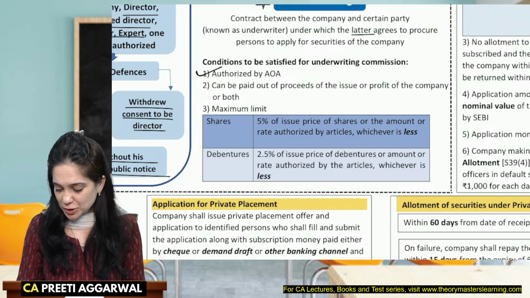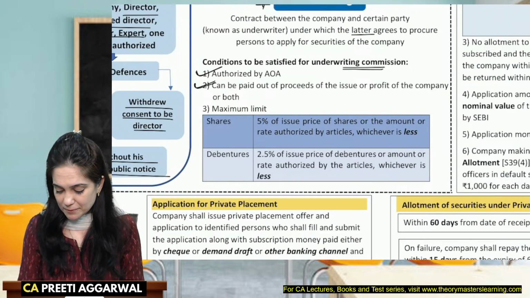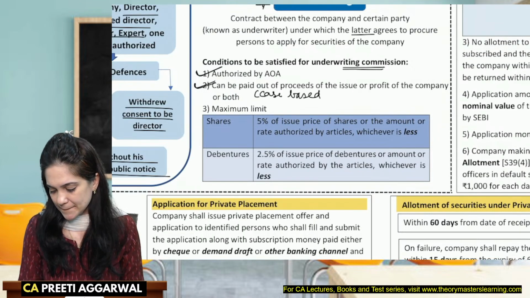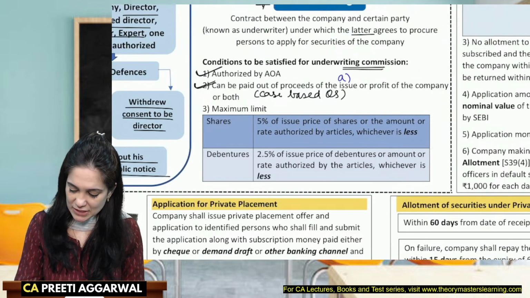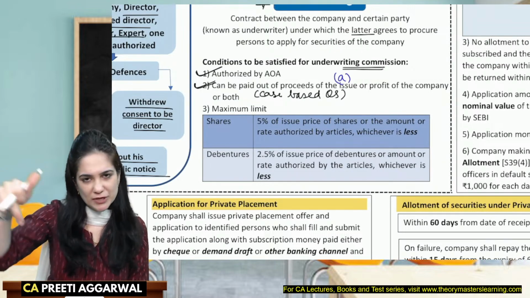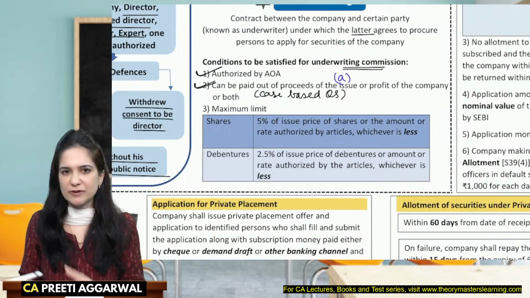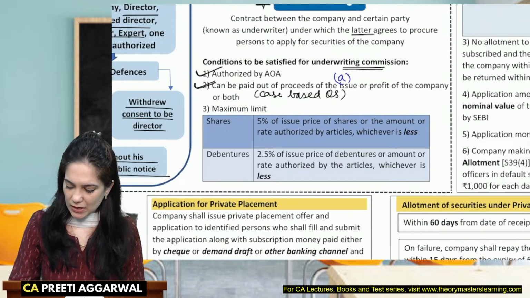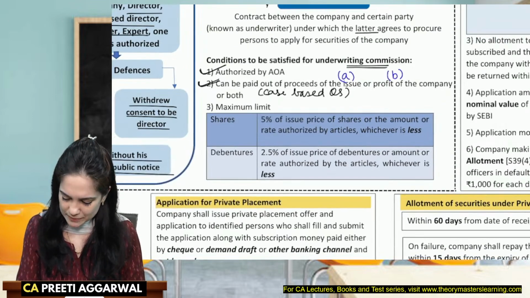Now, underwriting commission must be authorized by the articles. It can be paid. This is important for case-based questions. It can be paid either out of the proceeds of the issue. That is why you need to mention it in the prospectus. If you're going to use the money of the public, you need to inform them that, see, this is the commission that we are going to pay, and it will be from whatever money you are giving. It may be paid from the profit of the company, past profit of the company, or both.